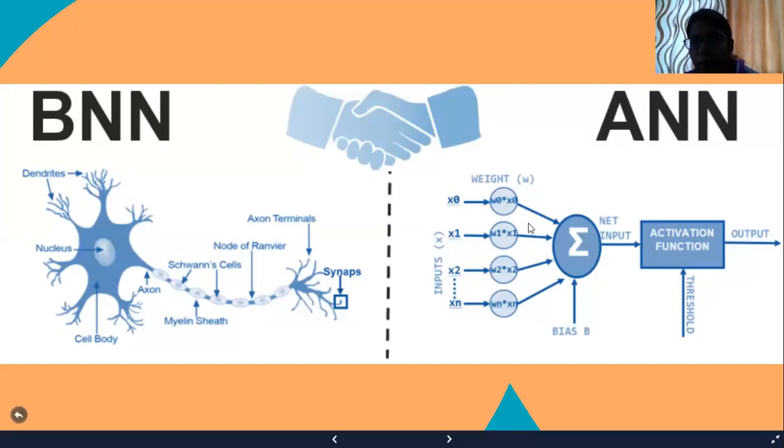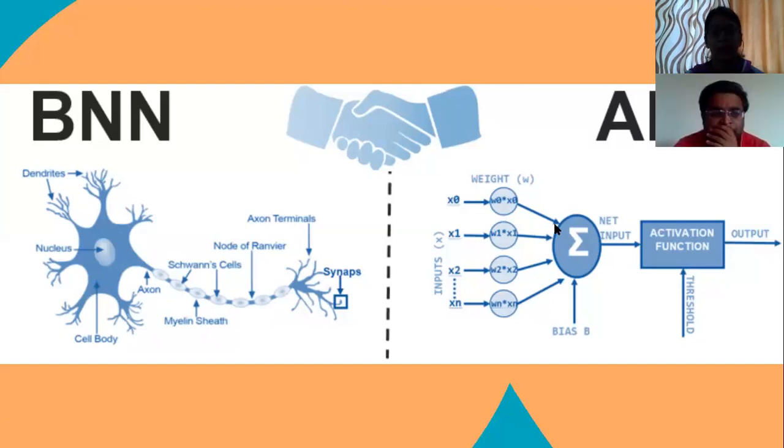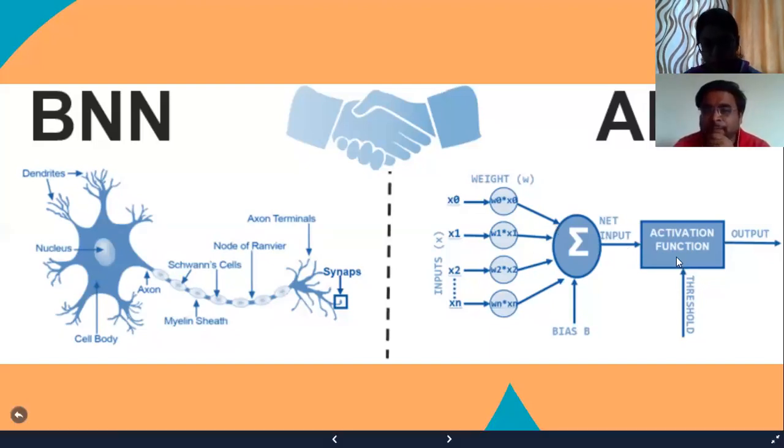Clear? So in a biological neural network, we have dendrites from where we get inputs. Here, these are the inputs through which we are getting all the data. Clear? So all the data is collected or gathered here, or we say the data is summed or added together here and sent to the activation channel or activation function.